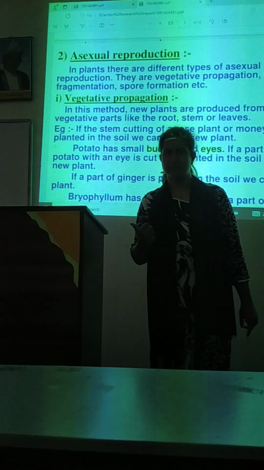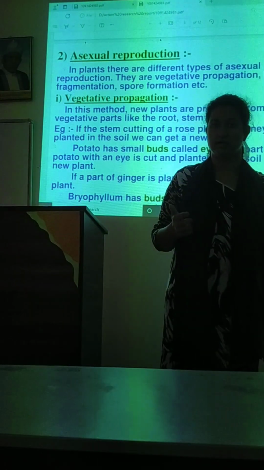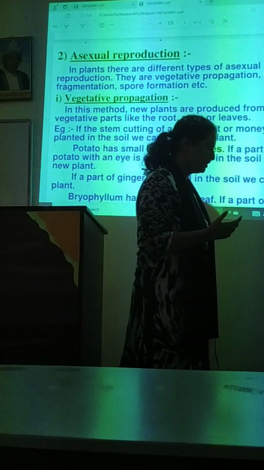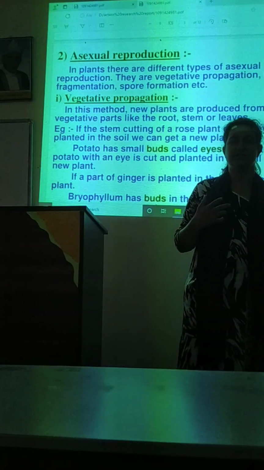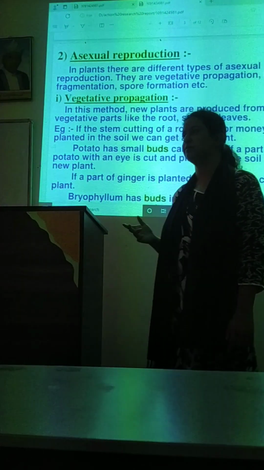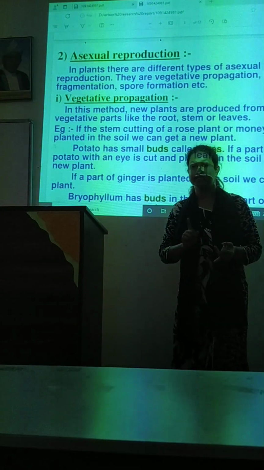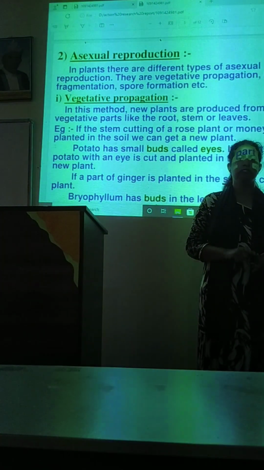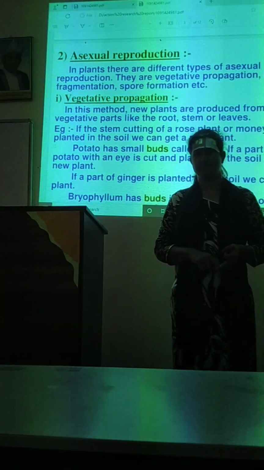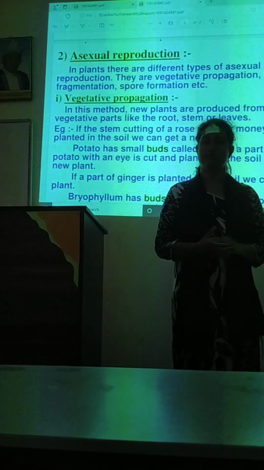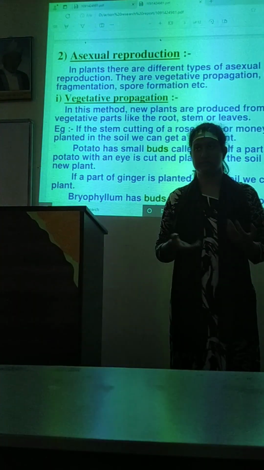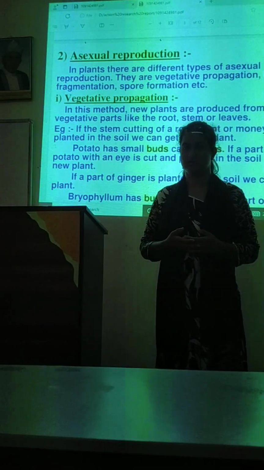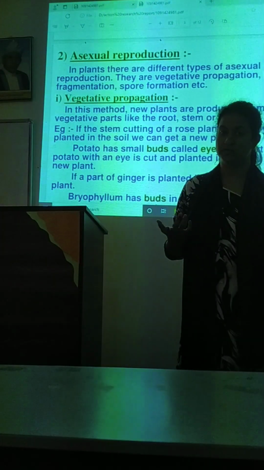Can you tell me what are the vegetative parts of a plant? Now let me tell you, the vegetative parts of a plant are roots and stems. These are the vegetative parts of a plant, where asexual reproduction occurs and then the plants grow into living beings.